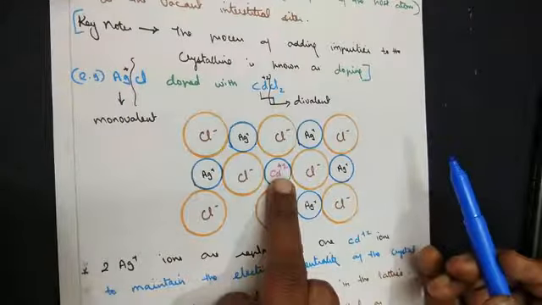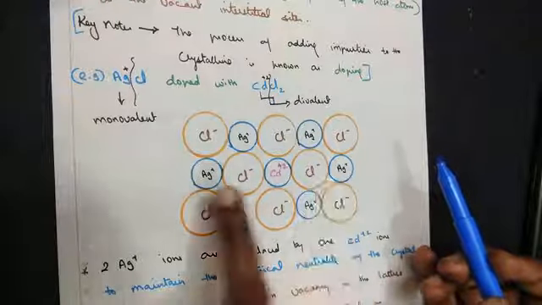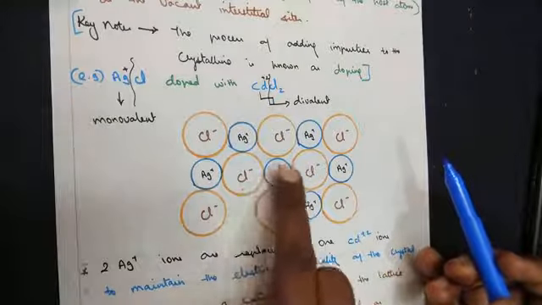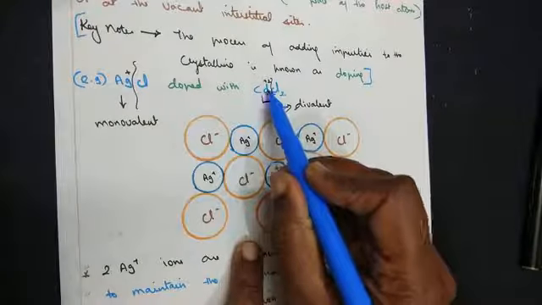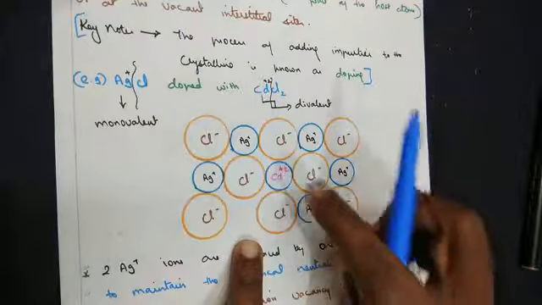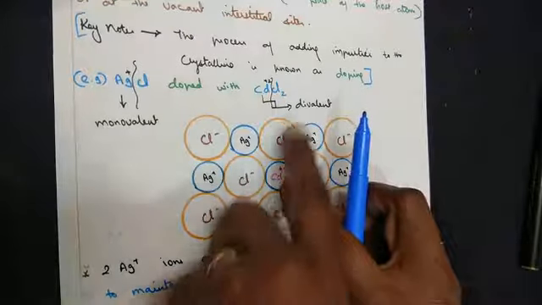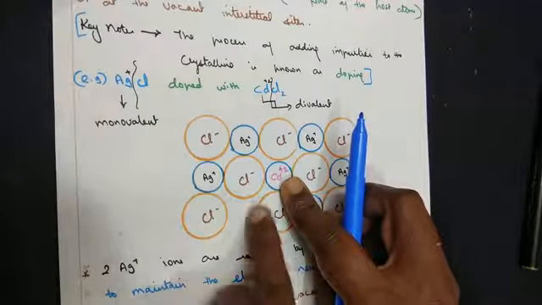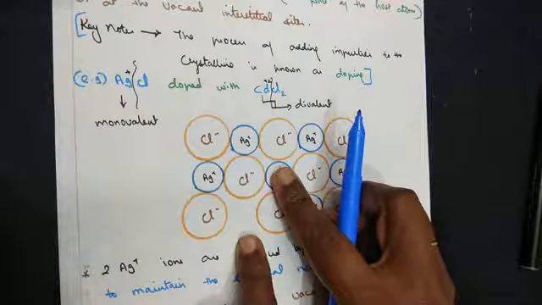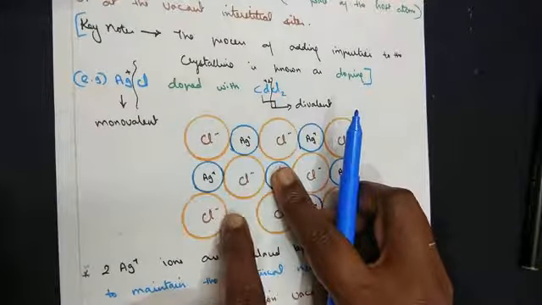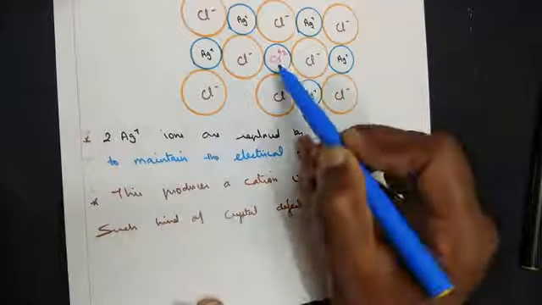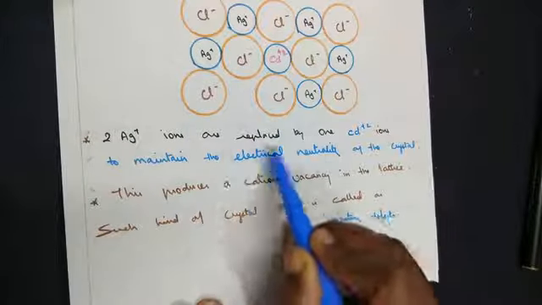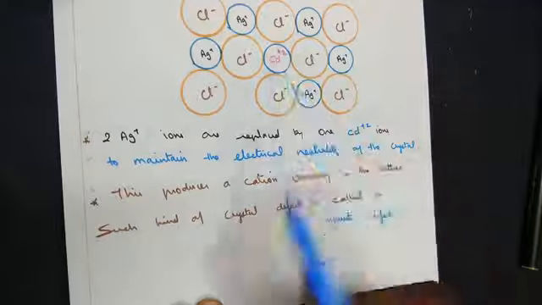This position is supposed to be Ag+, but since doping is done, Cd2+ is occupying it. Now, when Cd2+, a divalent ion, comes in, one Ag+ is already missing here, and it removes one more Ag+ ion from the crystal lattice. That's the point I have written: two Ag+ ions, one supposed to be here and one here, are replaced by one Cd2+ ion.